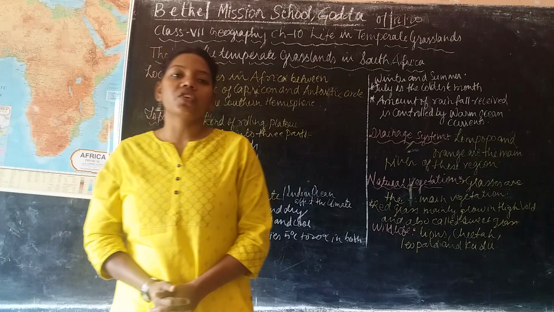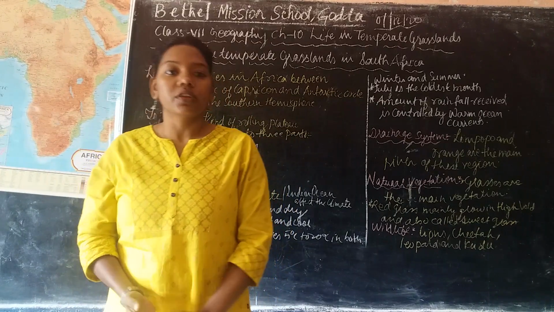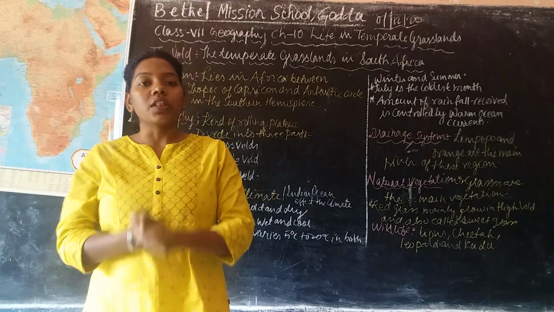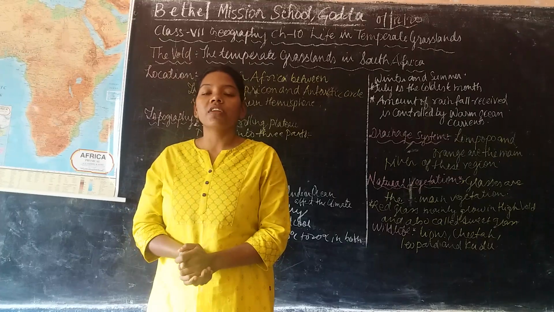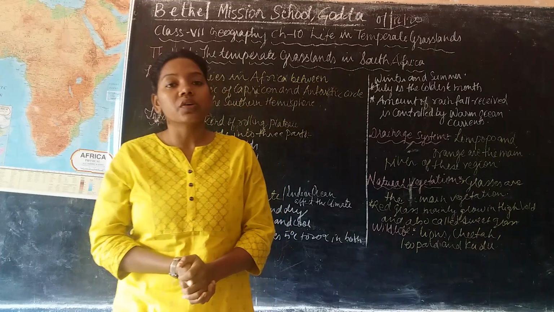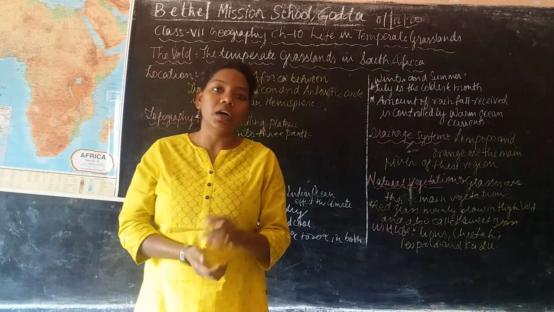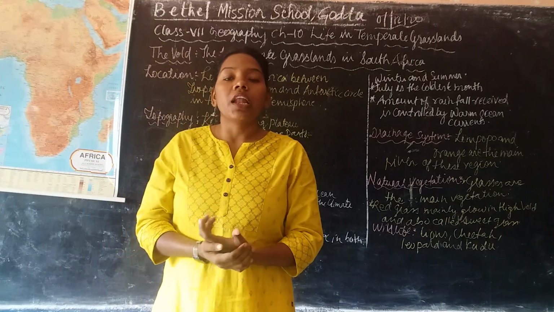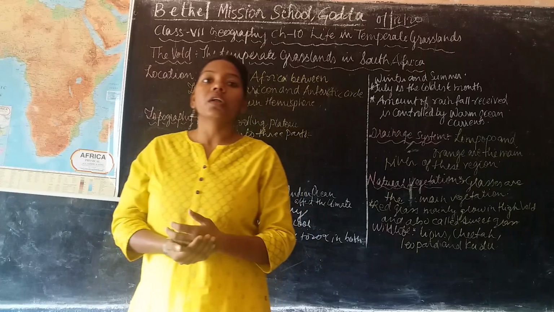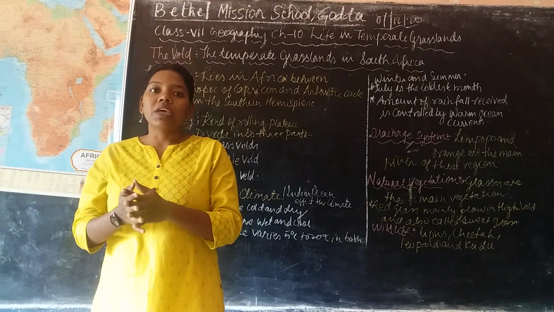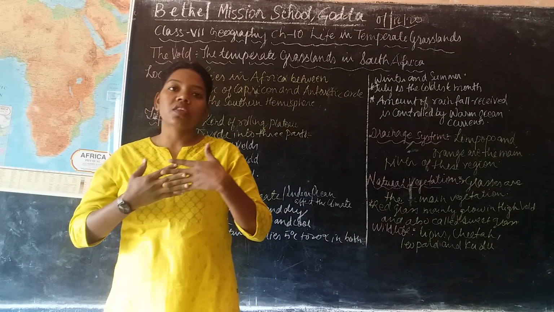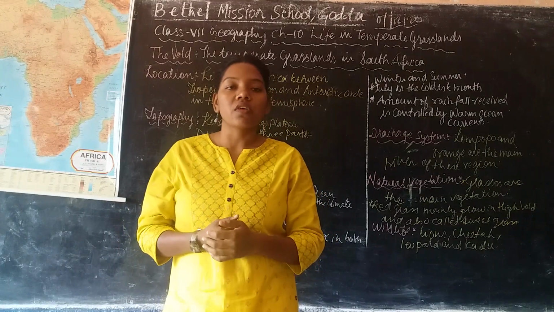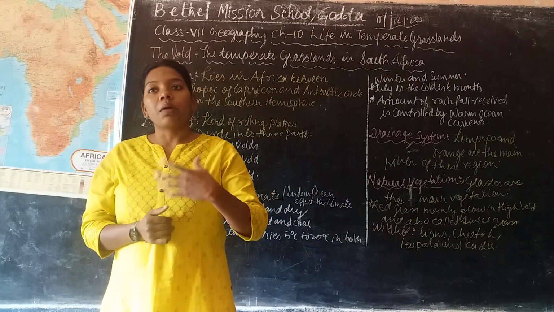Today we are in the second section of this chapter, that is Standard 7, Geography, Chapter 10, Life in Temperate Grassland. In the last video we learned about life in the temperate grassland, the prairies present in North America. We learned about the landscape, the location, the topography, the different agricultural activities, the natural vegetation, the rivers or drainage system, and the climatic conditions.